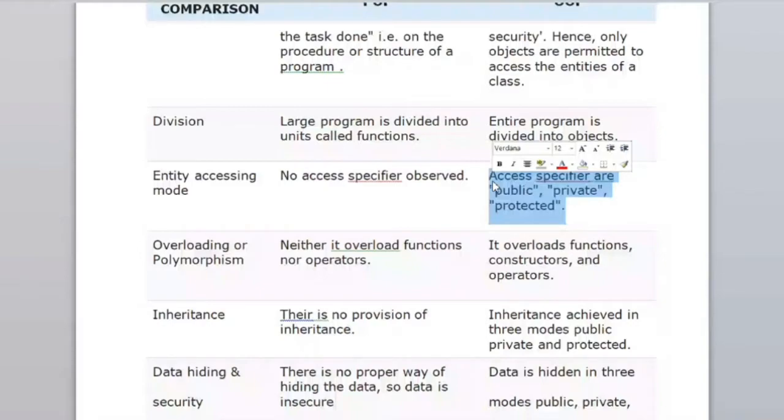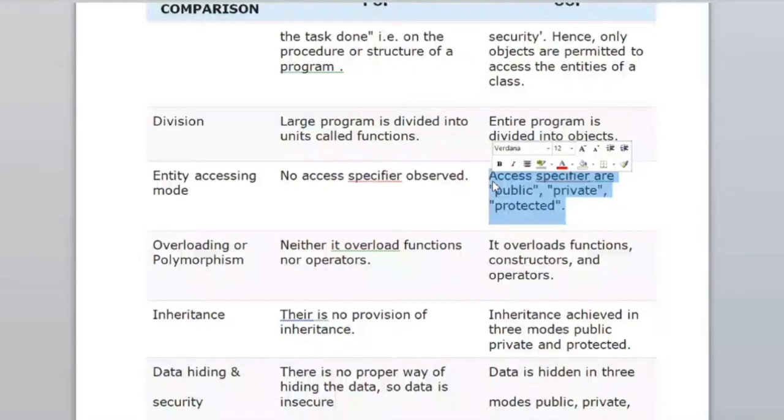Next one is polymorphism. As I told, polymorphism means one form can act in many ways. That means the same method is used for addition of two integers, addition of an integer with a float, and addition of two float numbers. The structure is the same.